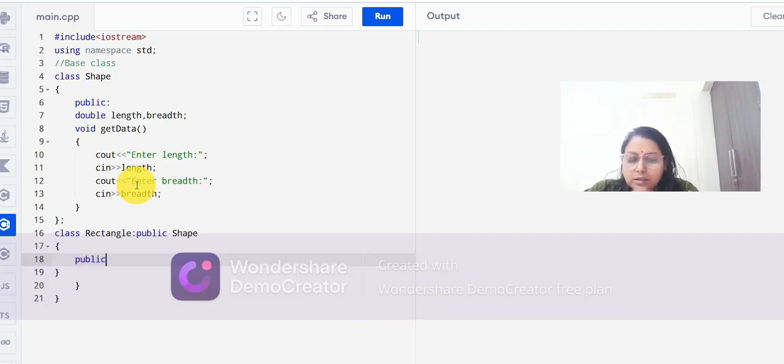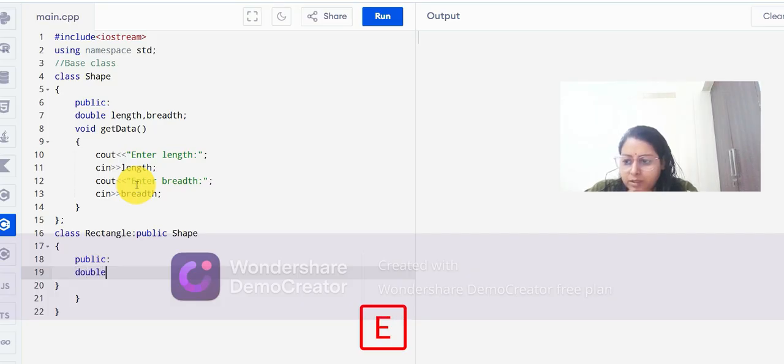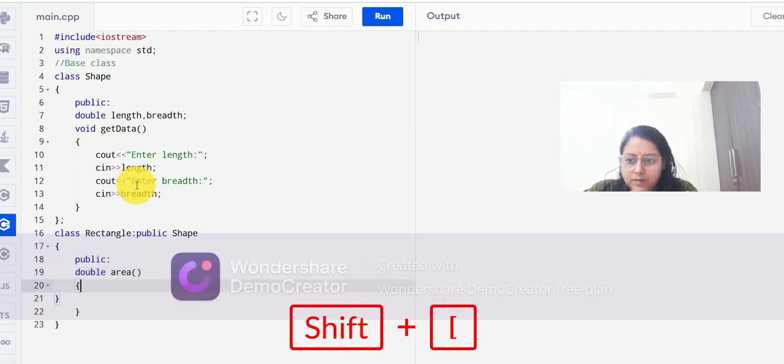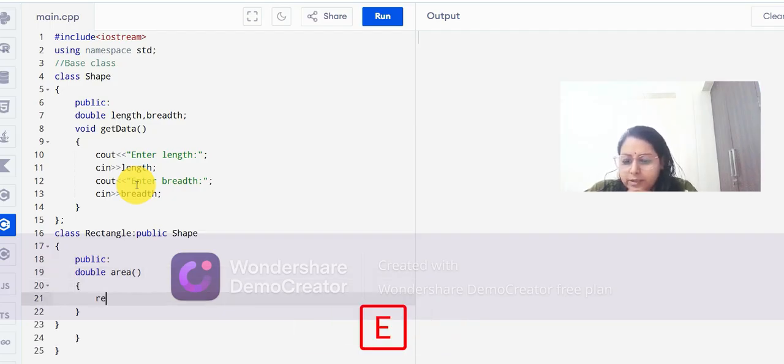Inside that, again some features of the child class must be there. So we are including over here a member function area that will calculate and return our area.